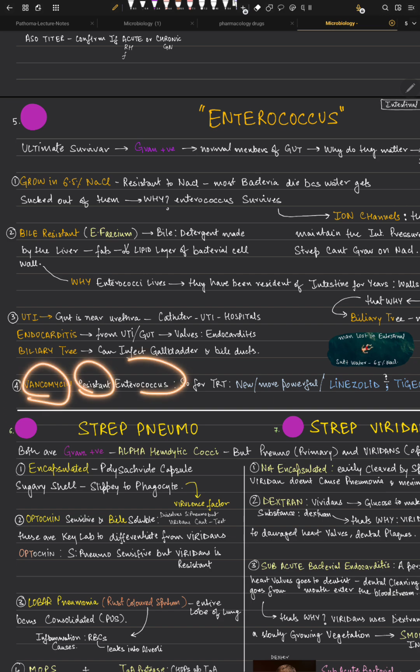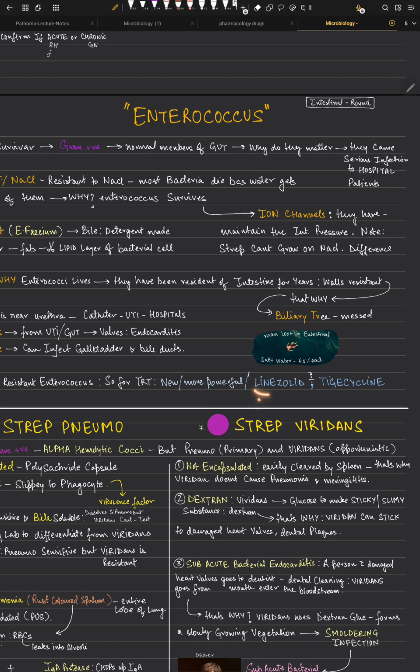Vancomycin resistant enterococcus, right? They are resistant to vancomycin. So for treatment, if they are resistant to vancomycin, we should give newer or more powerful drugs: linezolid or tigecycline, whatever you want to call it. So that's Enterococcus in short.